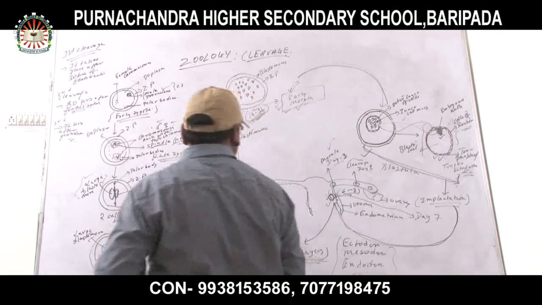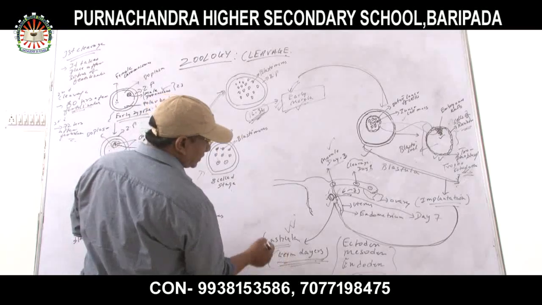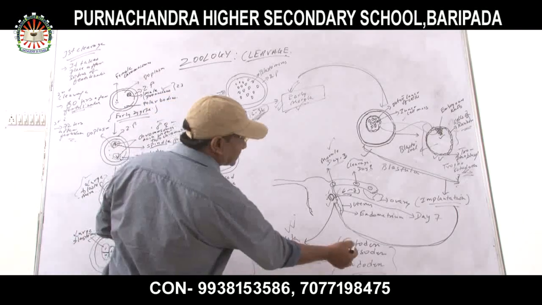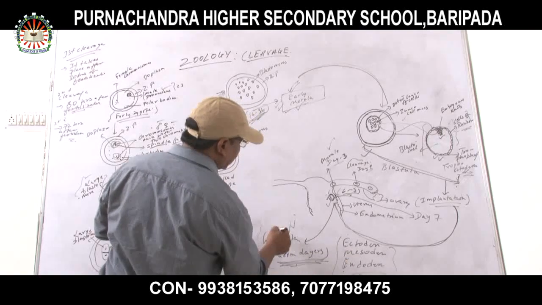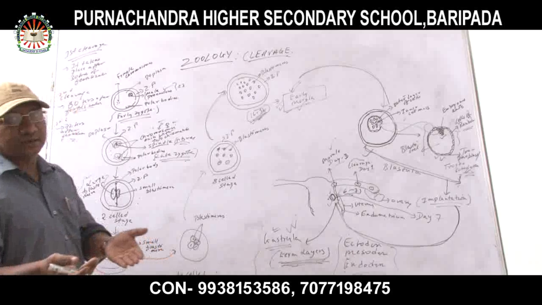How many germ layers are there in humans? In the embryonic layer, there are 3 germ layers: ectoderm, mesoderm, and endoderm. This stage is called the gastrula. And what is called gastrulation?